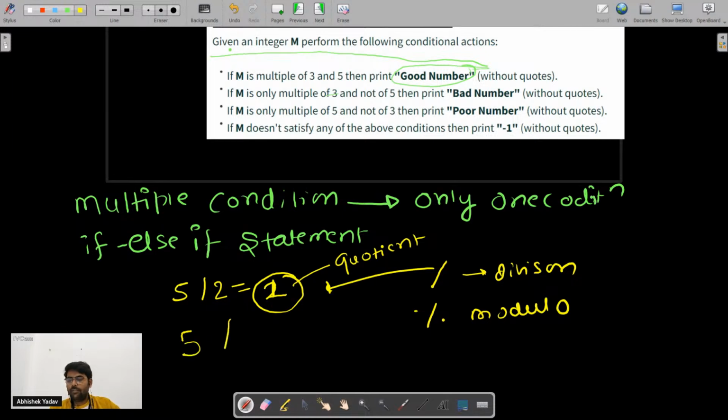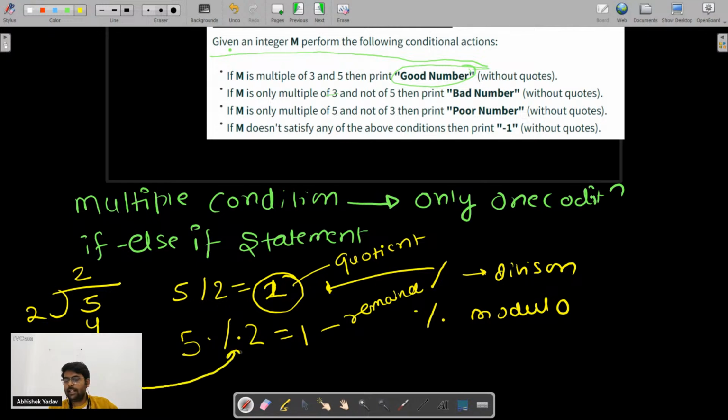And 5 modulo 2, what will I get? I will get 1 here. That is the remainder part, right? This is my remainder, and I can achieve this with the help of the modulo operator. And this 2 is my quotient, and I can achieve this with the help of the division operator here.